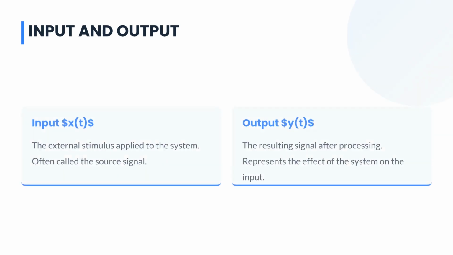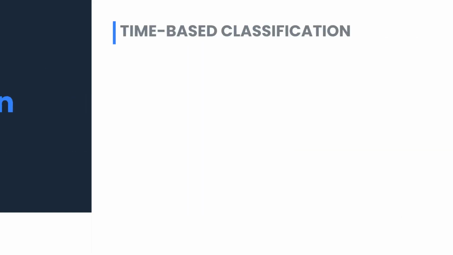The input signal $x(t)$ is the external stimulus applied to the system, often called the source signal. The output signal $y(t)$ is the resulting signal after processing and represents the effect of the system on the input. We now move to Part 2, Signal Classification. Here we will categorize signals based on their fundamental properties.